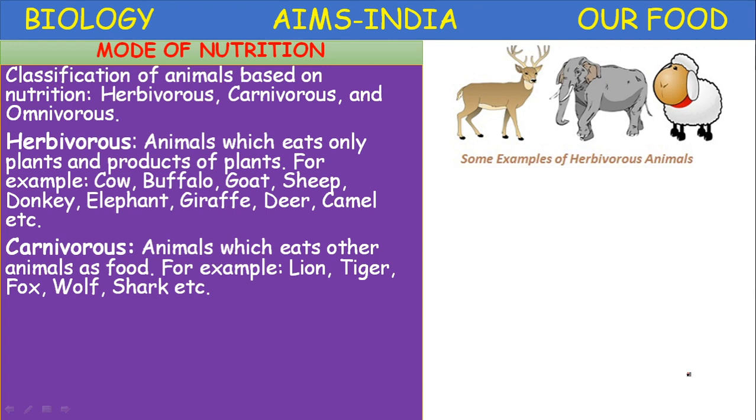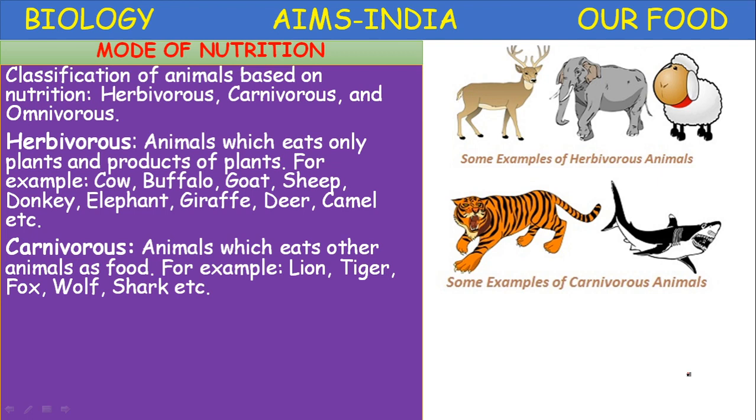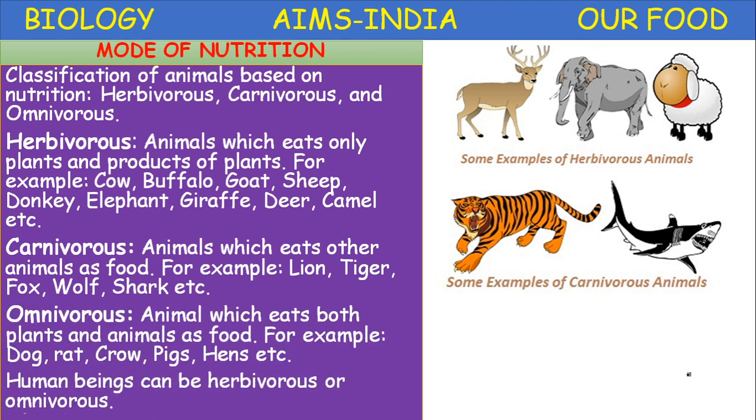Carnivorous animals, the animals which eat other animals as food, or which feed on the flesh of other animals, are called carnivorous animals: lion, tiger, fox, wolf, shark, etc. Here tiger and shark are carnivorous animals.